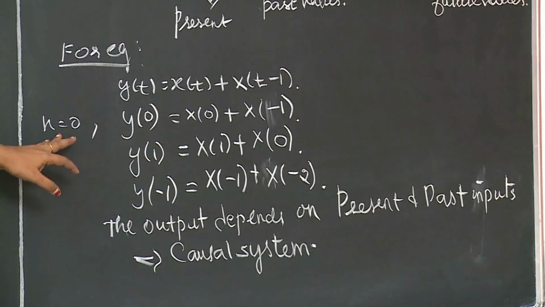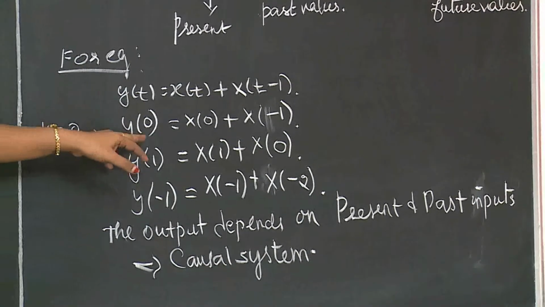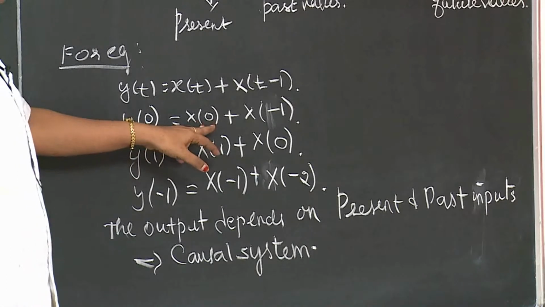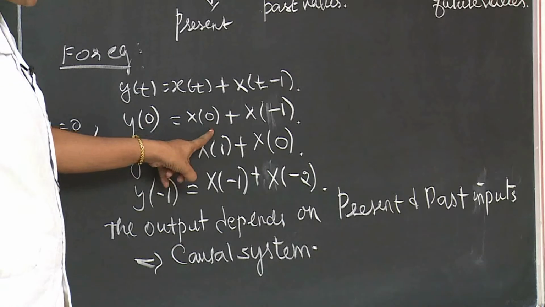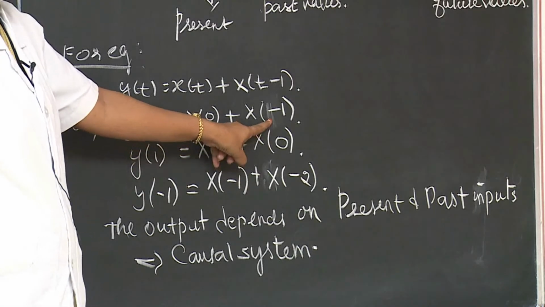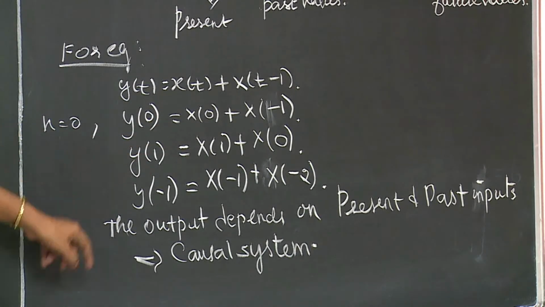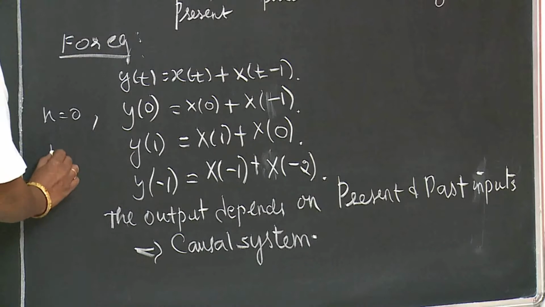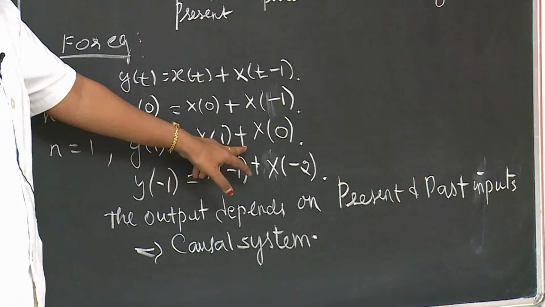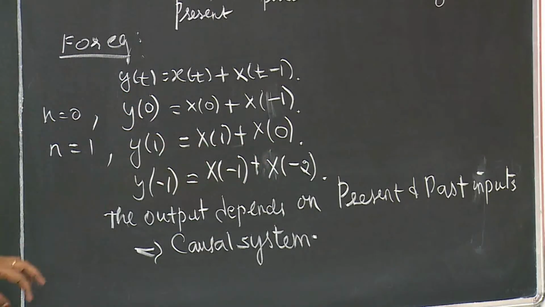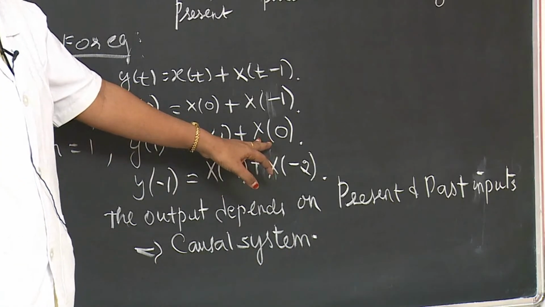So you just apply the sample values. First, apply n equal to 0. n equal to 0 means the output y of 0 is equal to x of 0 plus x of minus 1. That means the output depends on present input and past input, right? So the first sample value proves a causal system. For the second value, n equal to 1, the output is x of 1 plus x of 0. So this is also the present input and past input.